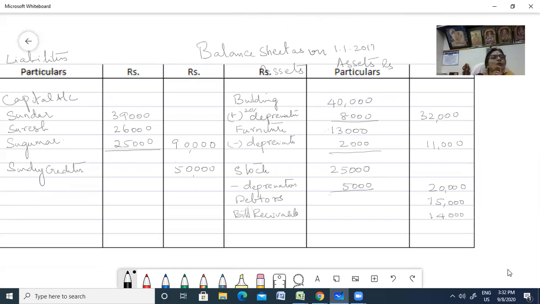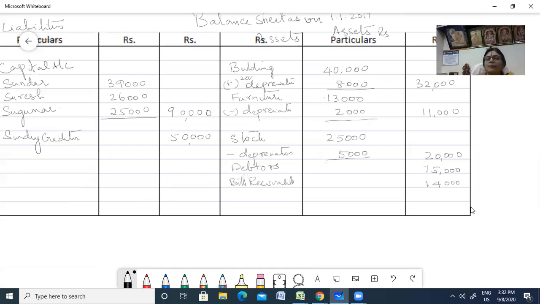Okay. Now you have to enter what is the cash balance. Cash balance, actually it was 18,000. You can prepare your bank account. All right. Bank account to balance 18,000 you had. Bank account. Okay, debit, and then you have credit.